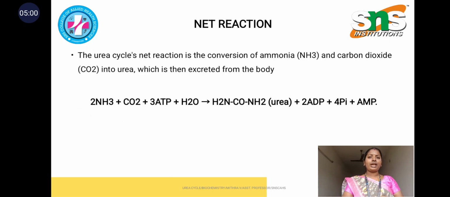And coming to the net reaction, this is the net reaction for the conversion of ammonia and carbon dioxide into urea. You could see 2 NH3, ammonia, and CO2, carbon dioxide, plus 3 ATP plus H2O gives urea. The urea formula is CO(NH2)2, plus 2 ADP plus 4 Pi and AMP, adenosine monophosphate. So you can see no energy is released in the urea cycle. In the urea cycle, only urea is excreted from the body, which is the waste product of protein metabolism.